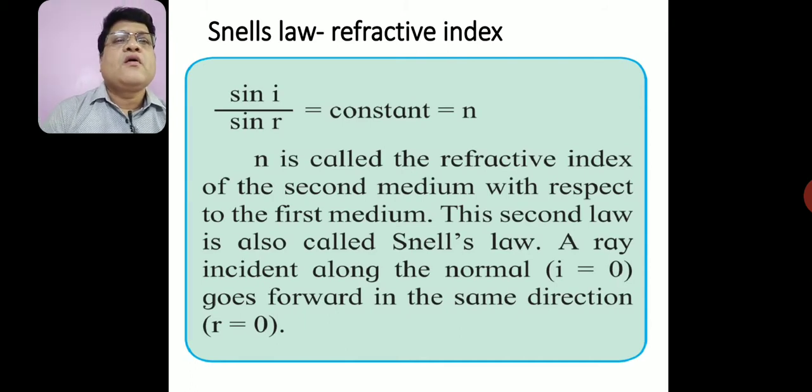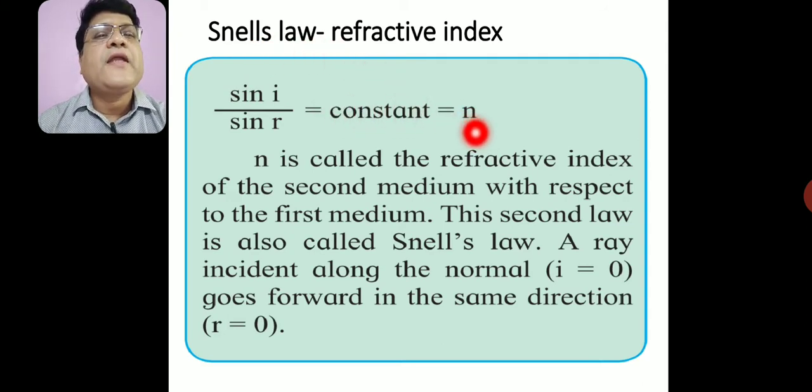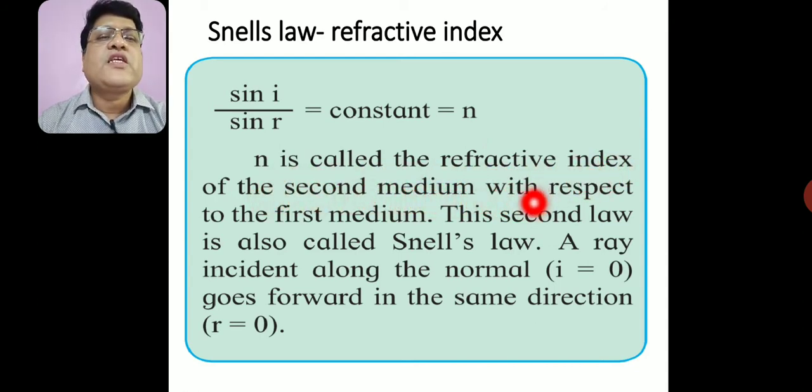This ratio is always constant and is denoted by the letter n. This n is called the refractive index of the second medium with respect to the first medium.